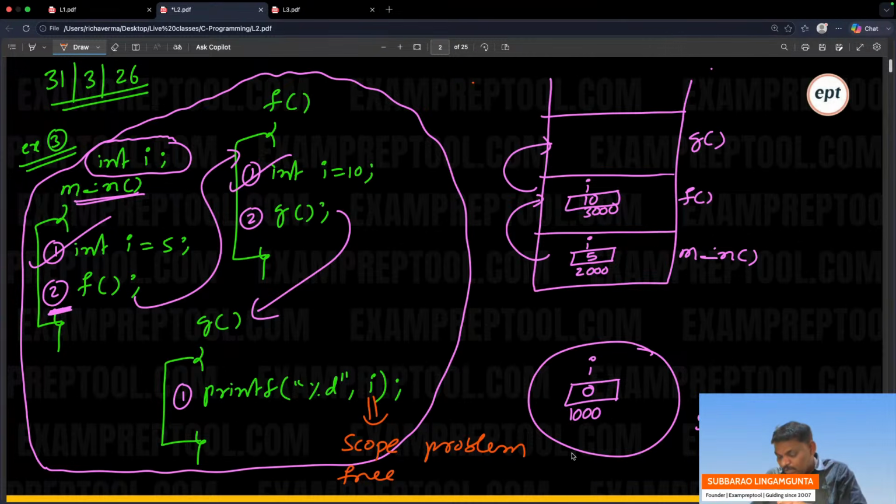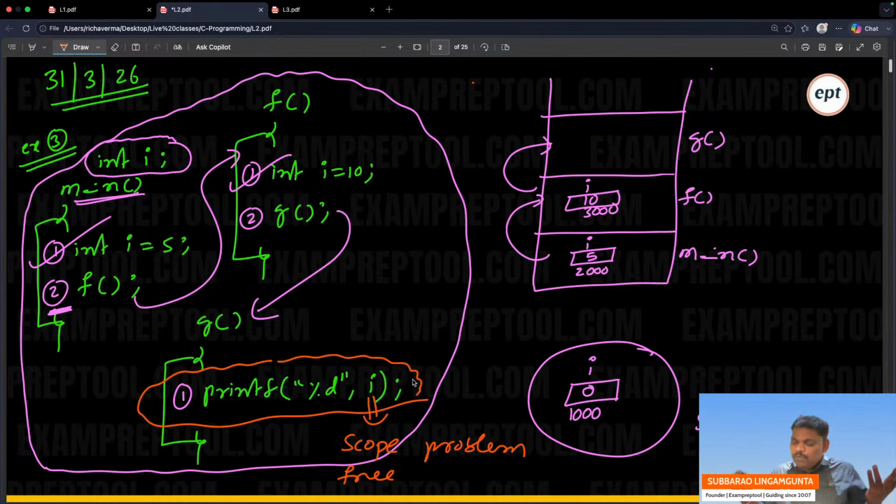Simply, see this one. You are saying print i. When you say print i, it will check inside like this. Is there any i? No i. Oh, scope problem. This is called a free variable.